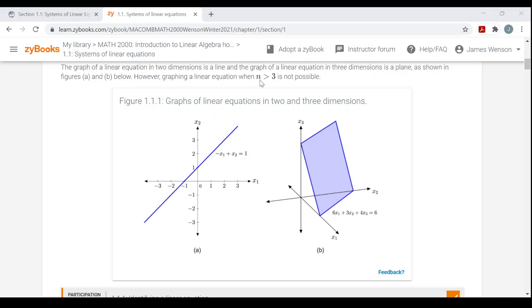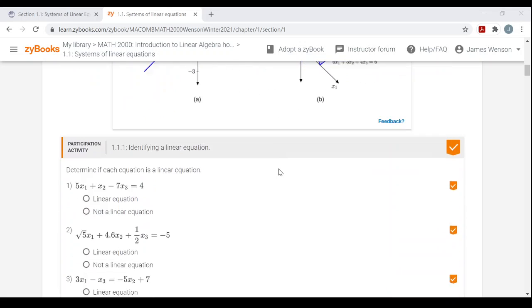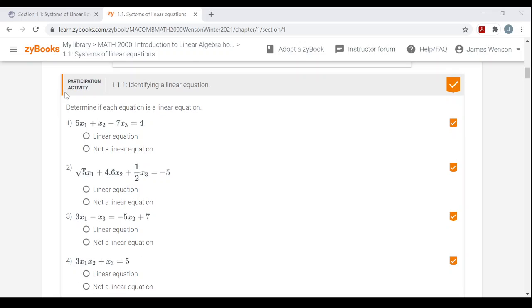And graphing linear equations in 4 dimensions or 5 dimensions is not possible. You can't really picture that because we only live in a three-dimensional world.